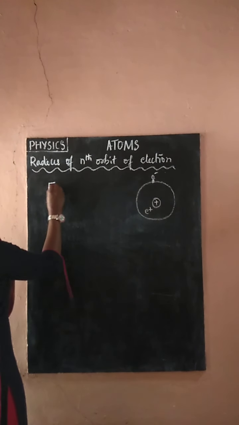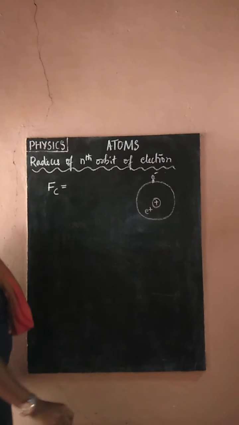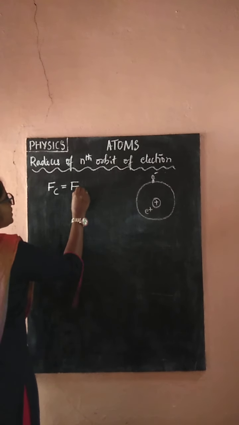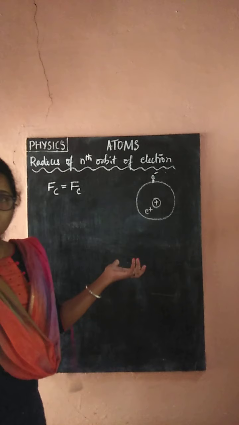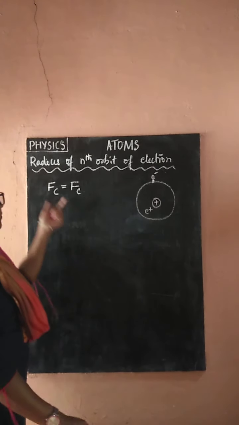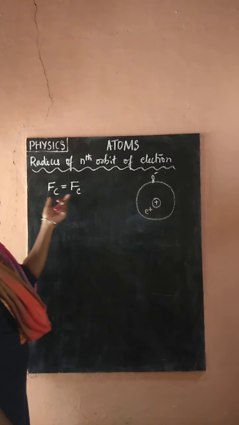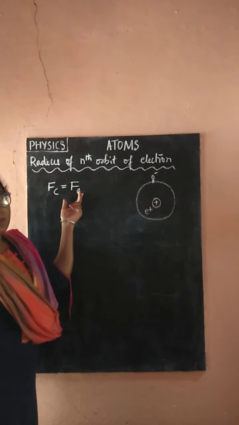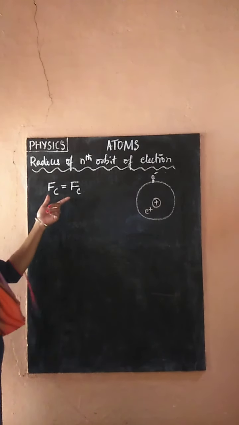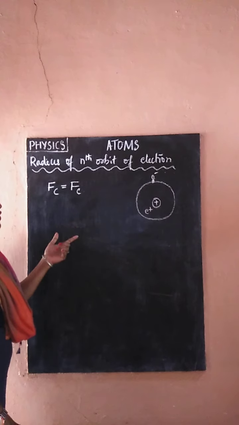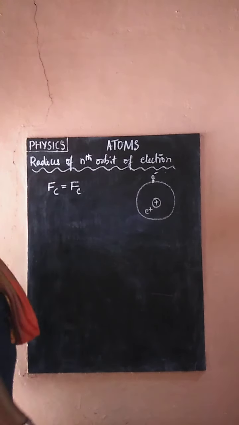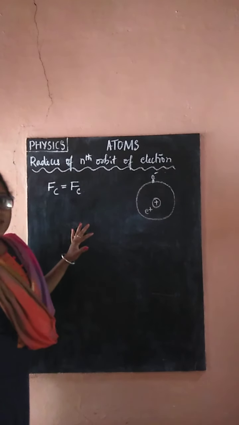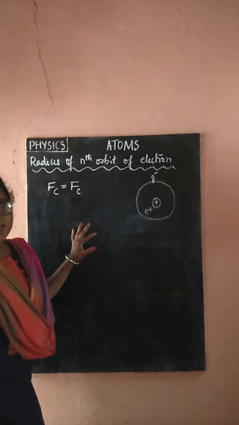With the help of this, I am going to derive the radius of the nth orbit of the electron, and I also have to use the Bohr postulates here.